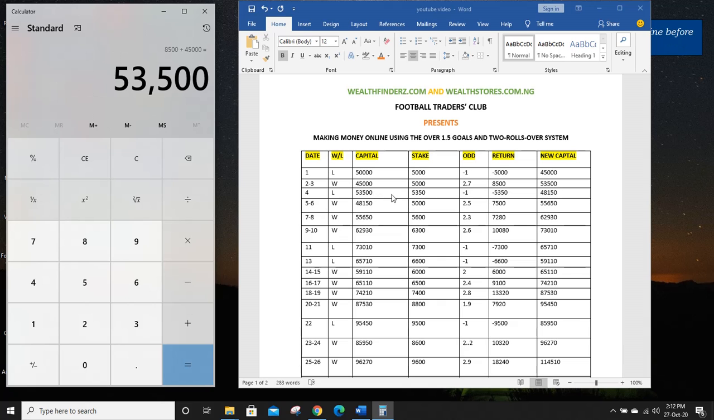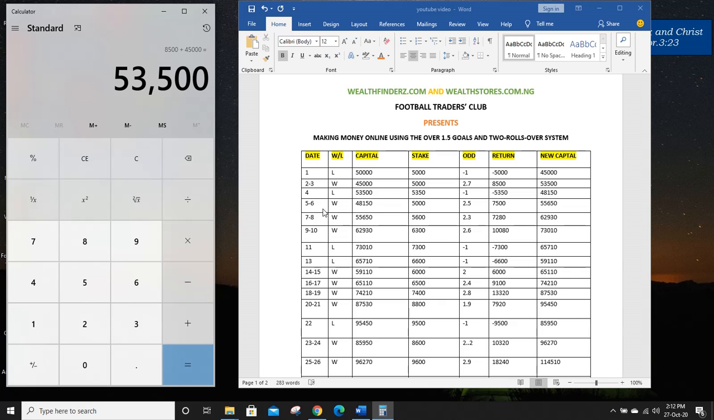Now I will use 10% of this new capital. 10% of my new capital gives me 5,350. Okay, I actually lost on that day, so I had to subtract 5,350 from 53,500 naira. That gives me 48,150. Now on the 5th and on the 6th day I won the game.